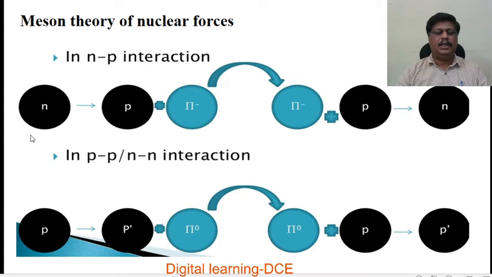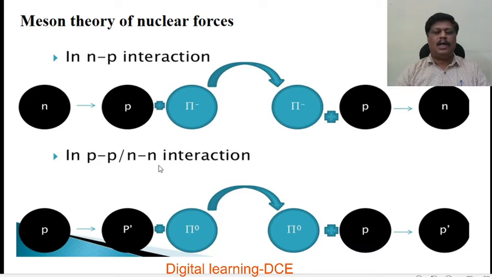In this slide, we see how a neutron is converted into a proton by emitting a negative pi meson. So here the neutron is converted into a proton in neutron-proton interaction by emitting a negative pi meson. In the inverse process, a pi meson combined with the proton gives rise to a neutron.